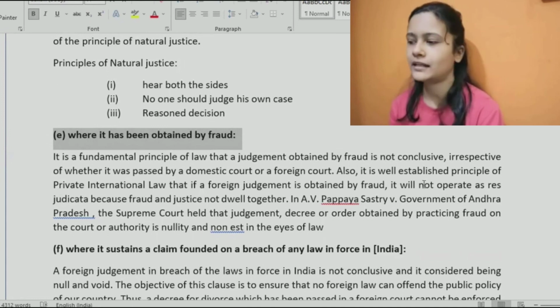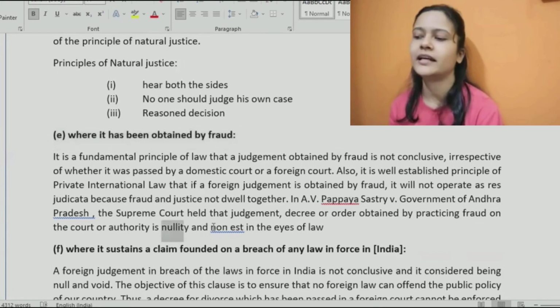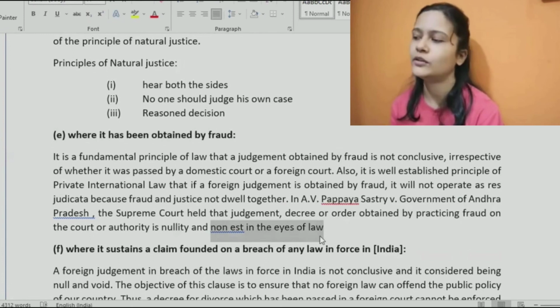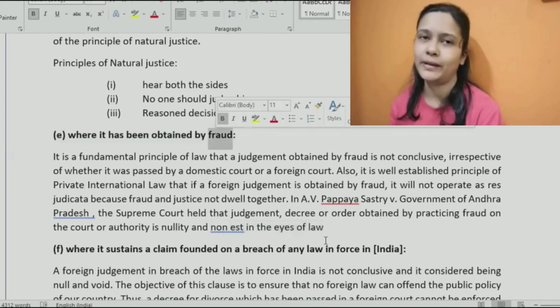So that definitely is not valid. A decree or order obtained by practicing fraud on a court or authority is null and void. They do not exist in the eyes of law because they were obtained by fraud.